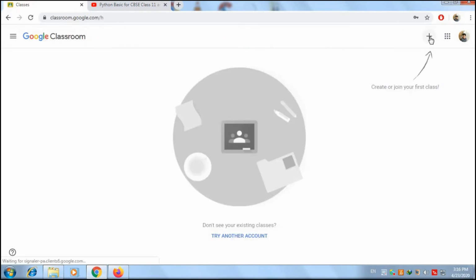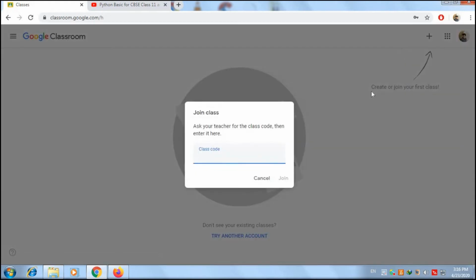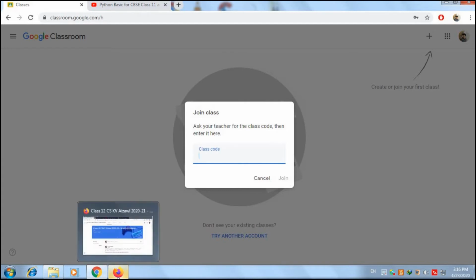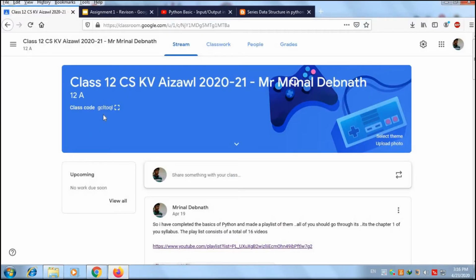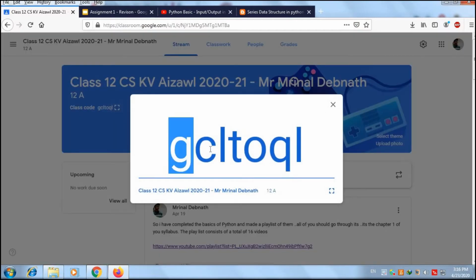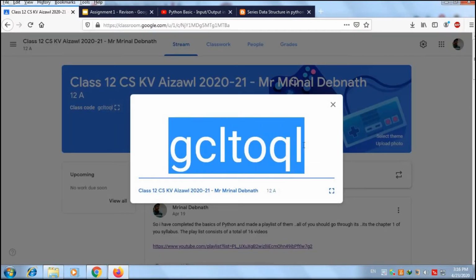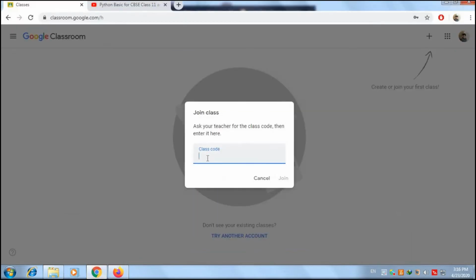Now we have to select a particular class. I'll try and join a class. The class code has already been shared with all of you, and most of you have joined it, but still I will show you. Here the class code is there. This is our class code. We'll copy it, and we'll go there and simply paste it, or you can just write it down also, it doesn't matter. Then it will try and join the class.